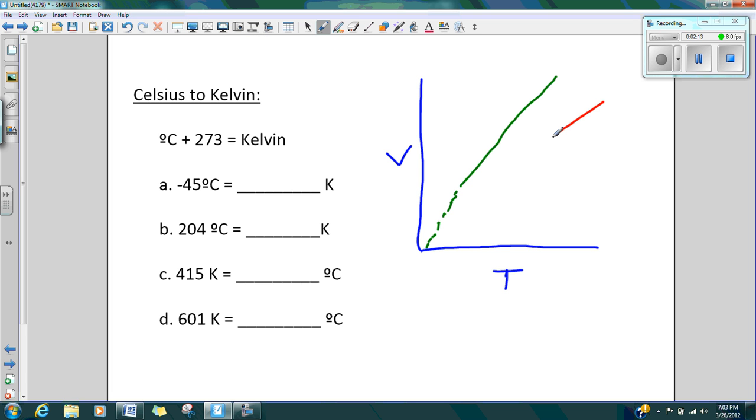They would cool it down and cool it down, and what they found out when they extrapolated the data was that it came back to that same point again. It doesn't matter how many substances they tried, they got to the same exact point. And what do you think that point was called? Hopefully you are saying absolute zero. What they figured out was that this was at negative 273 degrees Celsius, so matter ceases to exist.